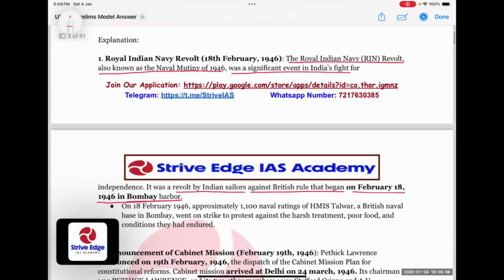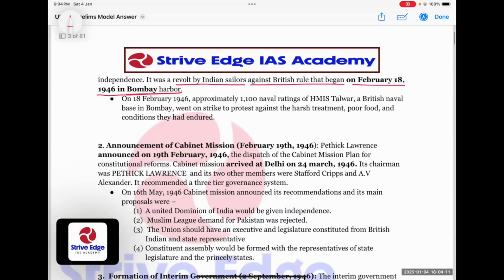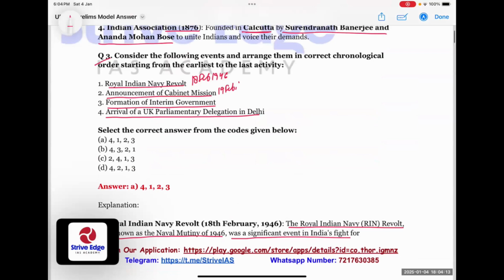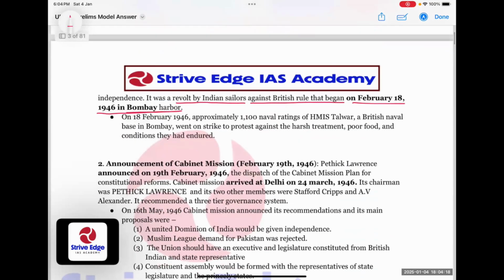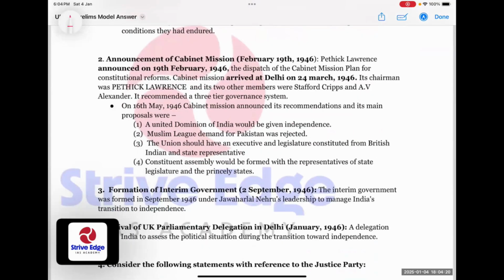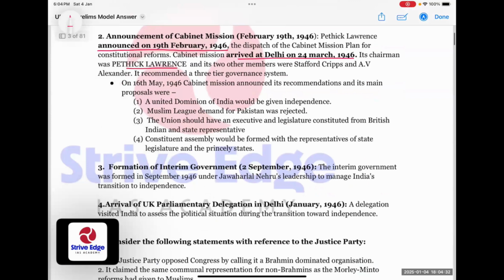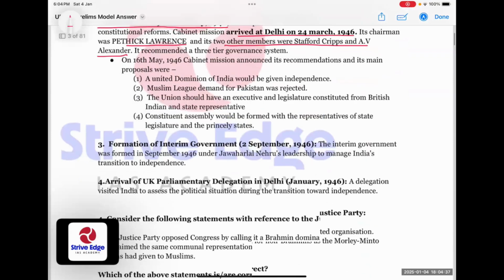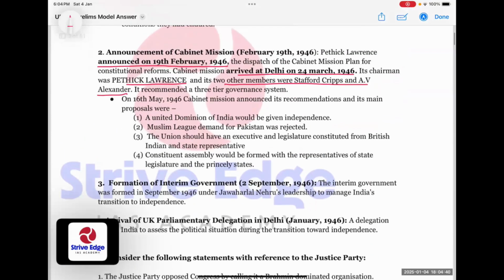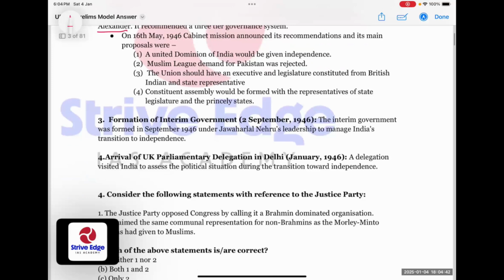Then the announcement of the Cabinet Mission happened on 19th February 1946. It's very close to the RIN Mutiny. And two things we need to remember about the Cabinet Mission: when was it announced? It was 19th February 1946 and it arrived at Delhi on 24th March 1946. Its chairman was Patrick Lawrence with the other two members being Stafford Cripps and A.V. Alexander. Now, this might be asked in another series of our exams. So we need to remember that.